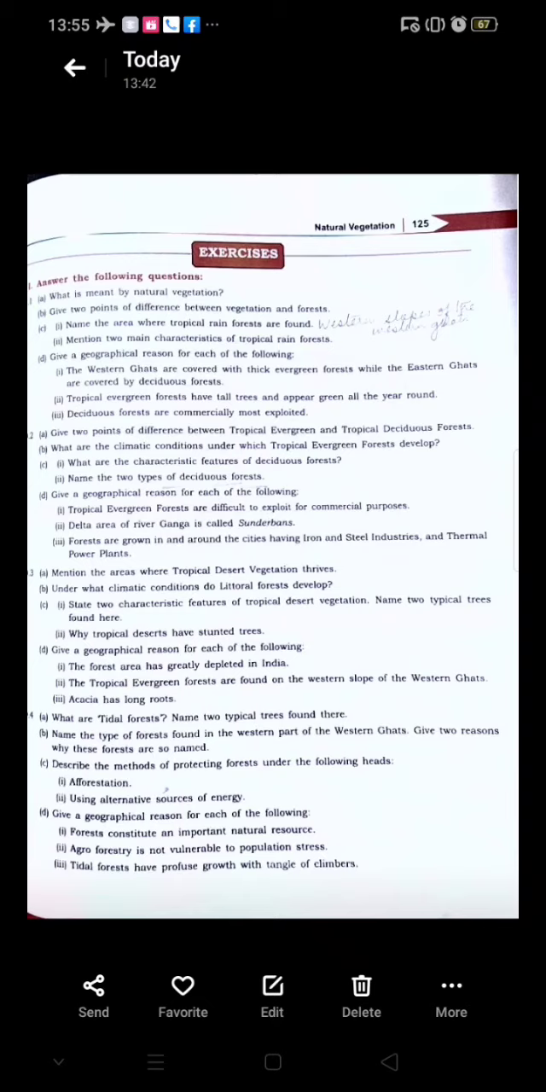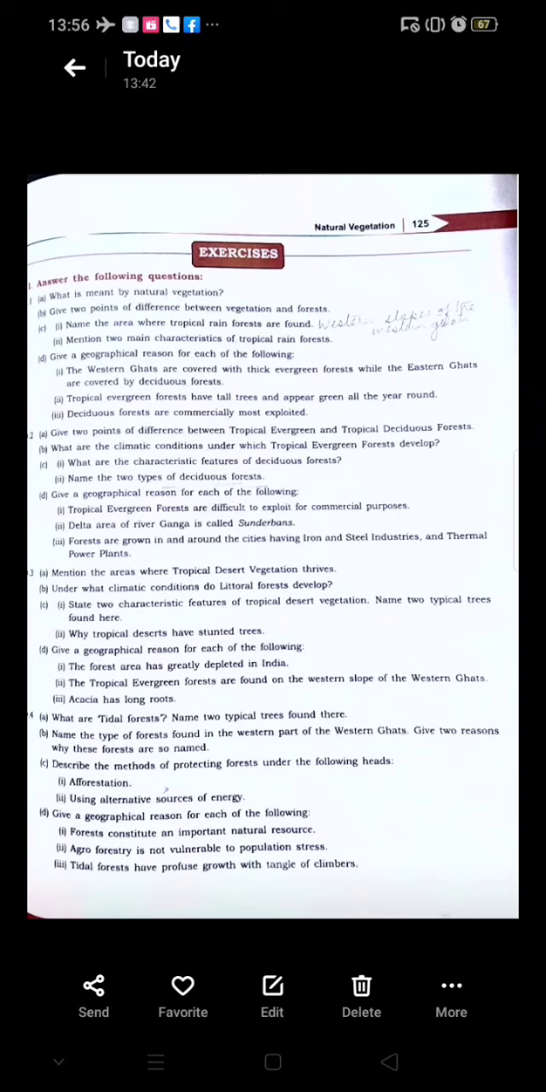Next question, children. Question number 2B. What are the climatic conditions under which the tropical evergreen forests develop? The tropical evergreen forests develop under the following climatic conditions. They occur in areas where the rainfall is more than 200 centimeters and temperature between 25 to 27 degrees Celsius. Is that clear?